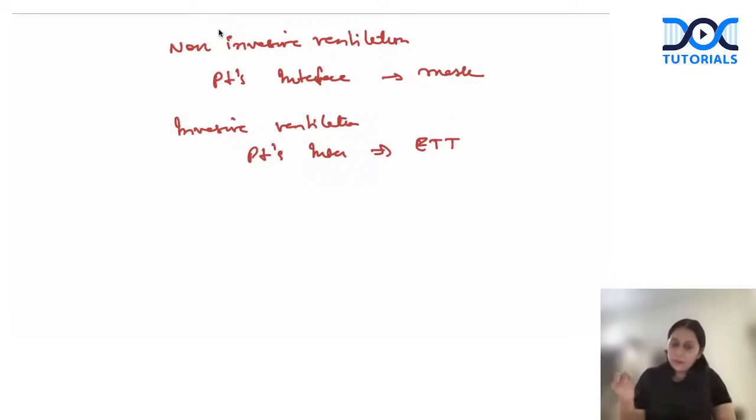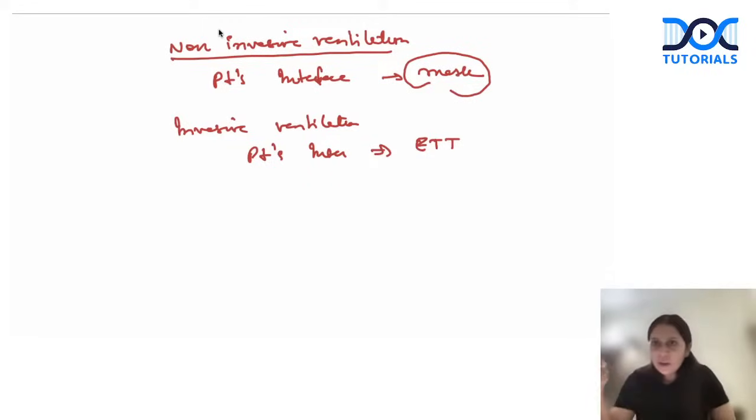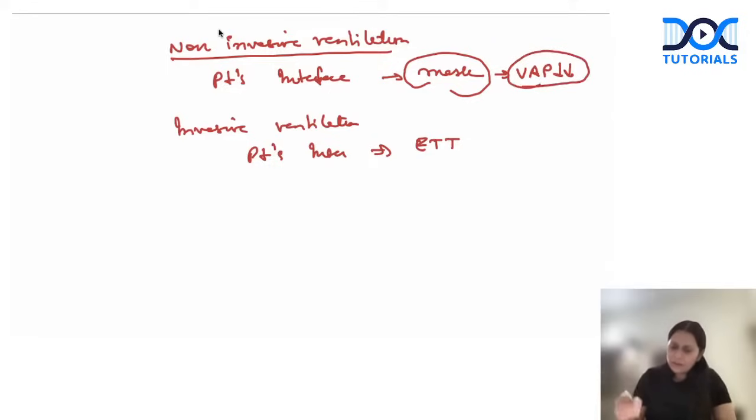Got my point? So when the patient's interface is mask, then we call it non-invasive. And guys, we try to put a patient on non-invasive ventilation because it has less chances of infection. So ventilator-associated pneumonia is decreased with non-invasive ventilation. So always we give the patient a chance with non-invasive ventilation.